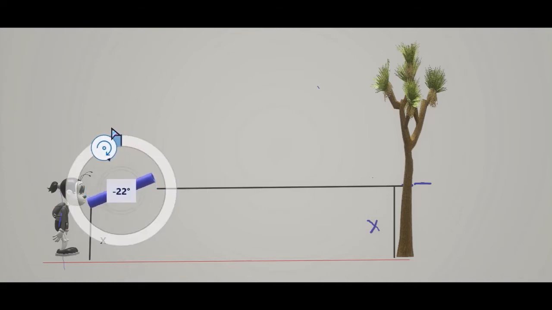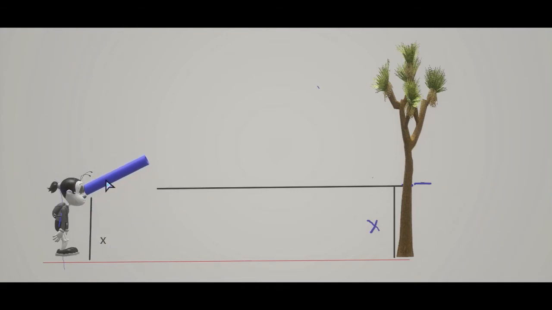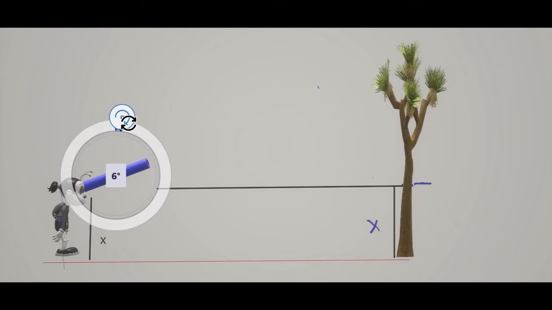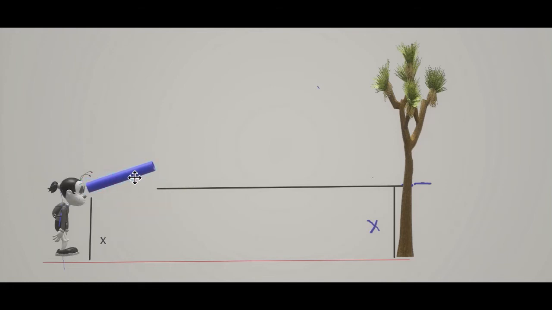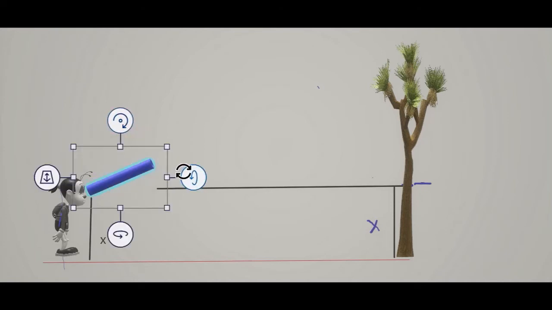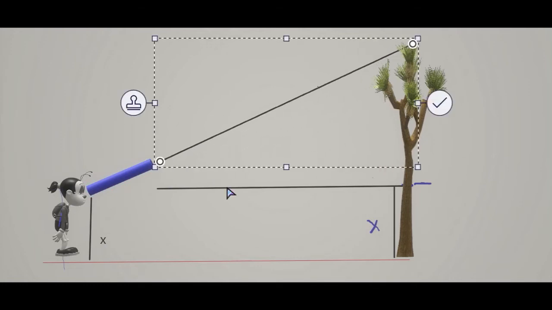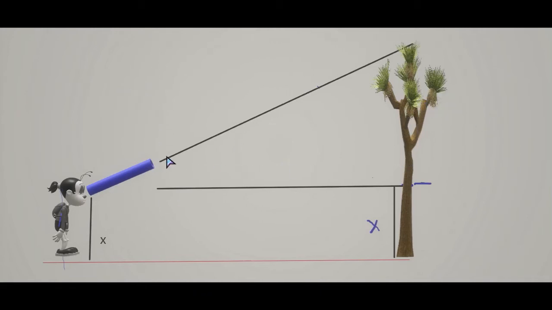If you turn this like this, what happens is, let me slightly move it in such a way that you have an angle here. What you want is for her to look exactly at the top of the tree. So when the line of sight matches, this becomes the line of sight here. Now she starts looking upwards in such a way that she just sees the tip of the tree.